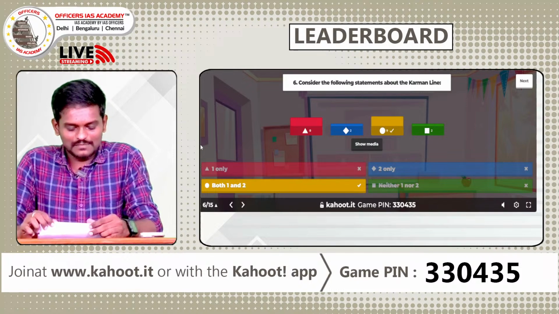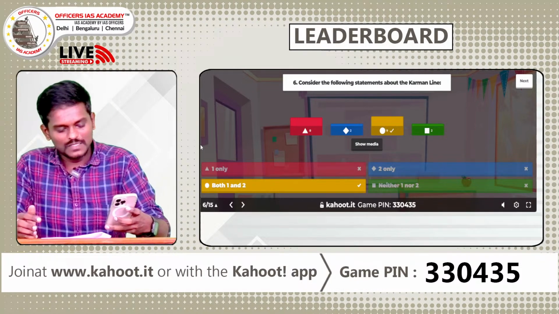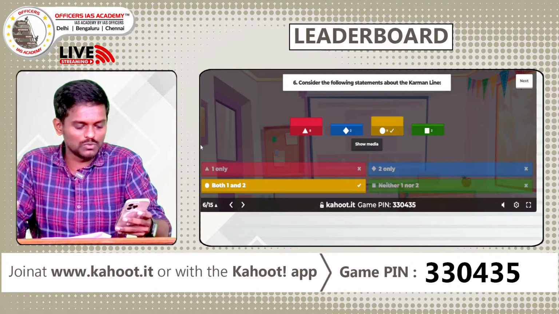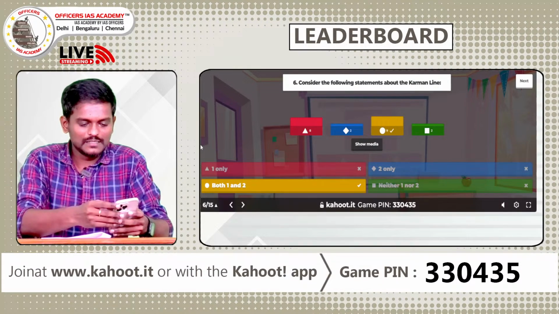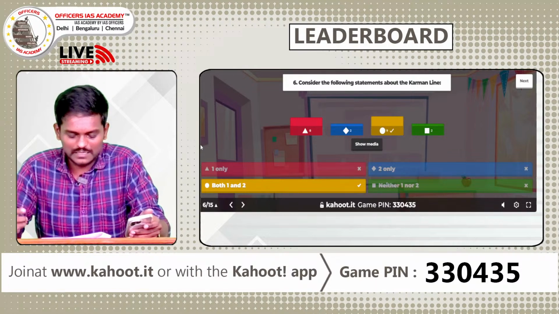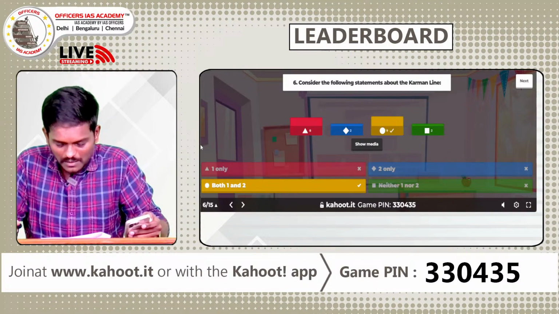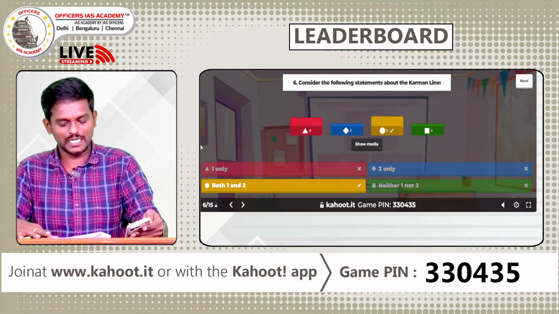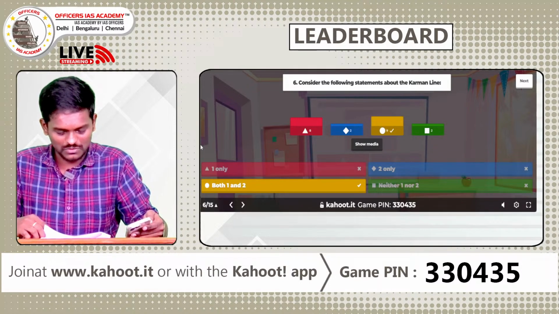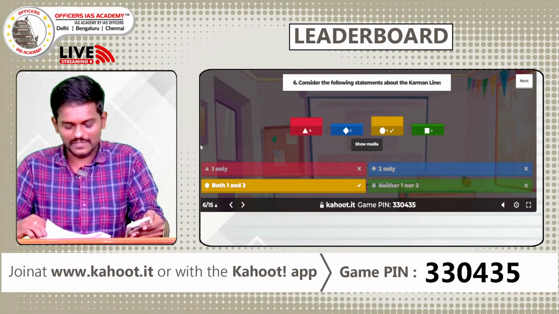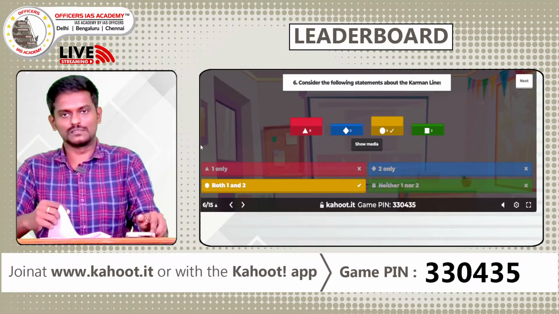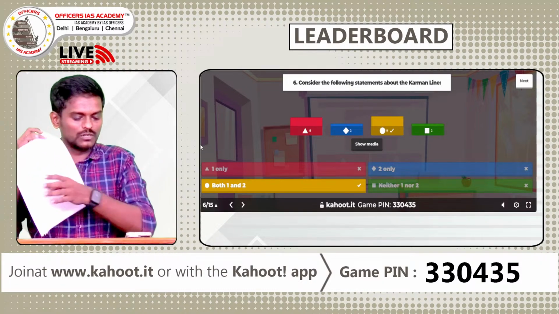Answer is C. Both 1 and 2 are correct. Karman line, as both statements indicate, is approximately 100 kilometers above mean sea level, and it is a boundary between Earth's atmosphere and outer space. This line is named after Hungarian American engineer and physicist Theodore von Karman. Okay, we'll check the leaderboard.